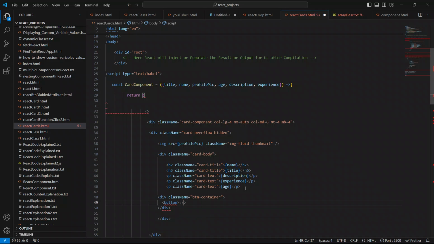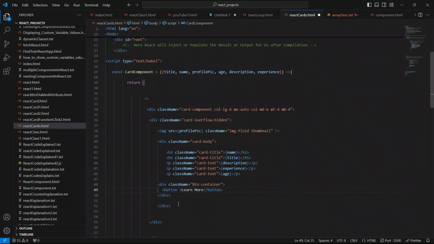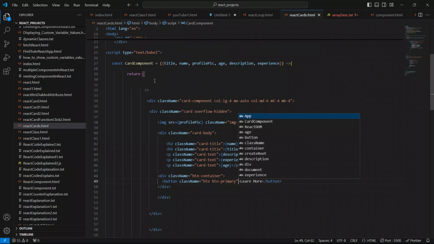Close this button first, and give the button text also. I'll say learn more. I will give the class name also: className equal to btn, btn primary. Okay guys, as of now let it be, we have created our card component with some props.